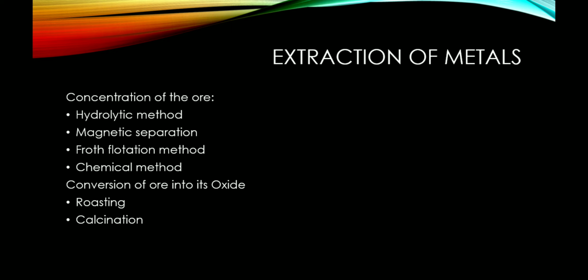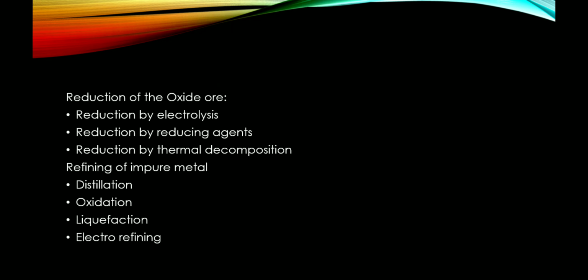The 4 methods are hydrolytic method, magnetic separation, froth flotation method, and chemical method. Next, conversion of the concentrated ore into its oxide can be done in 2 different ways, that's by roasting or by calcination. Then the third step is reduction of the oxide ore, which can be done by any one of the following 3 methods.